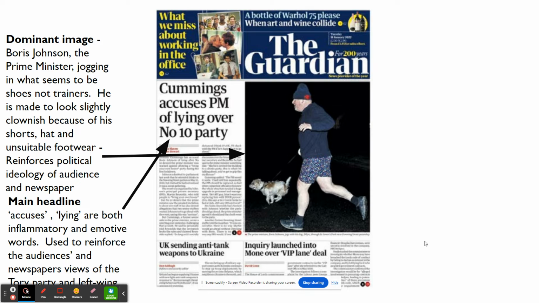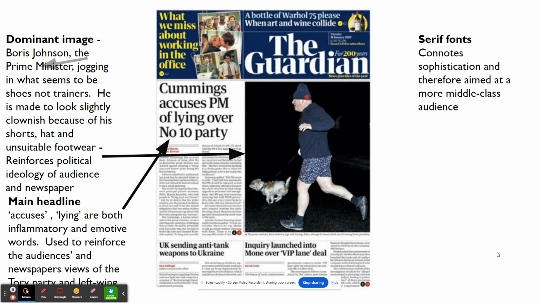So quite inflammatory words, accusing, lying. These are words you don't want to hear said about your Prime Minister. And it reinforces all those liberal views that the Tory party, the Conservative party, are not doing their job correctly.